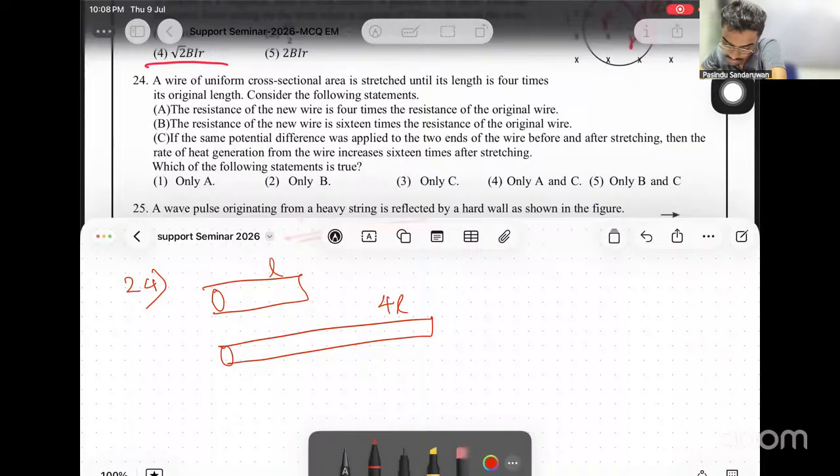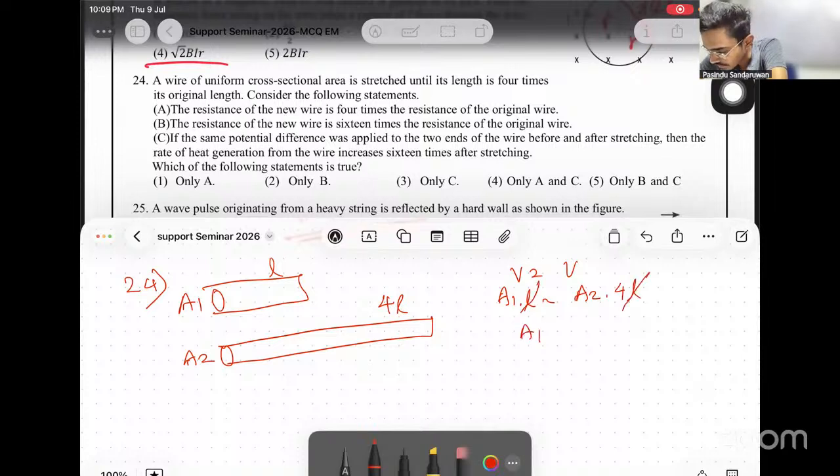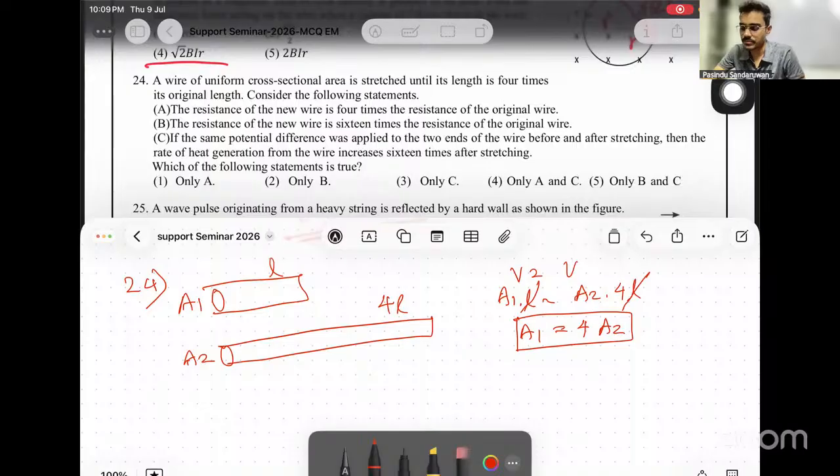Its original length. Consider the following statements. We know that even though the wire is stretched, the volumes are equal. I need an idea about their cross sections, say A1 and A2. Then A1 times L equals A2 times 4L. L cancels, so one relationship is A1 equals 4A2. We might have to use it somewhere if needed.